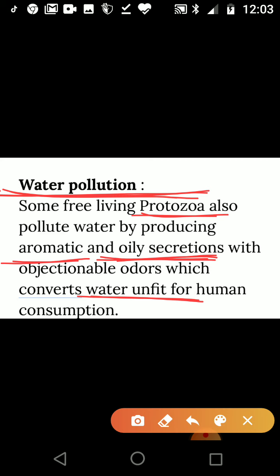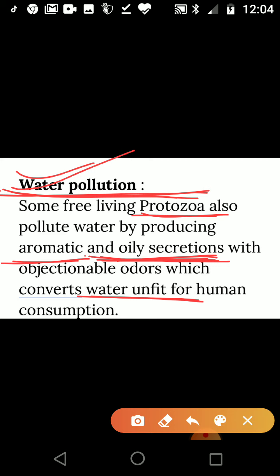So this kind of protozoa causes water pollution, by secreting a certain kind of oil from their body which has a very bad odor, and it contaminates the water, and the contaminated water becomes unfit for human consumption.